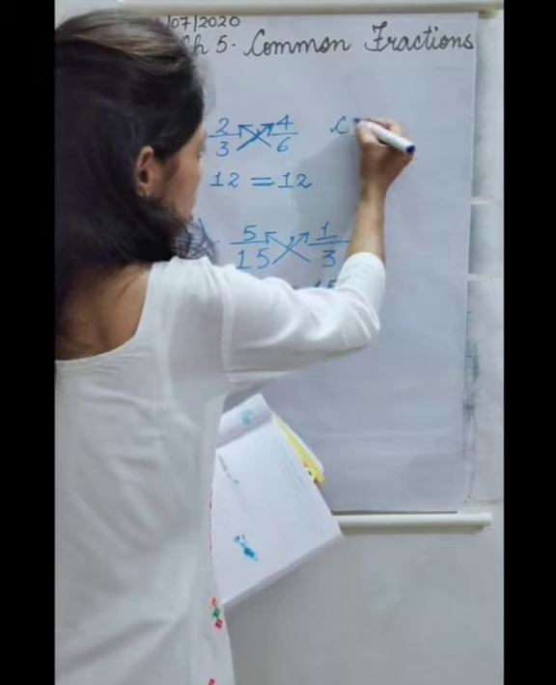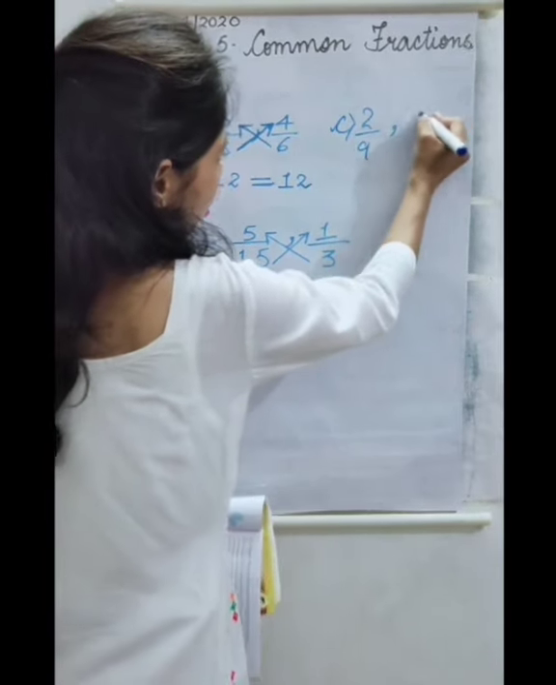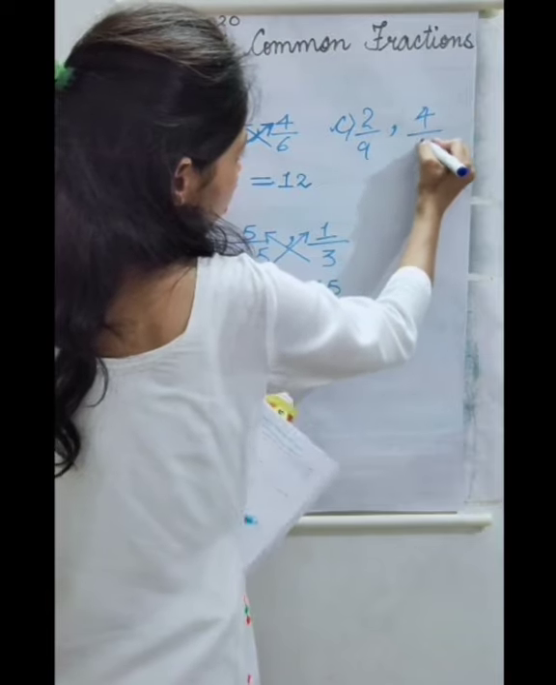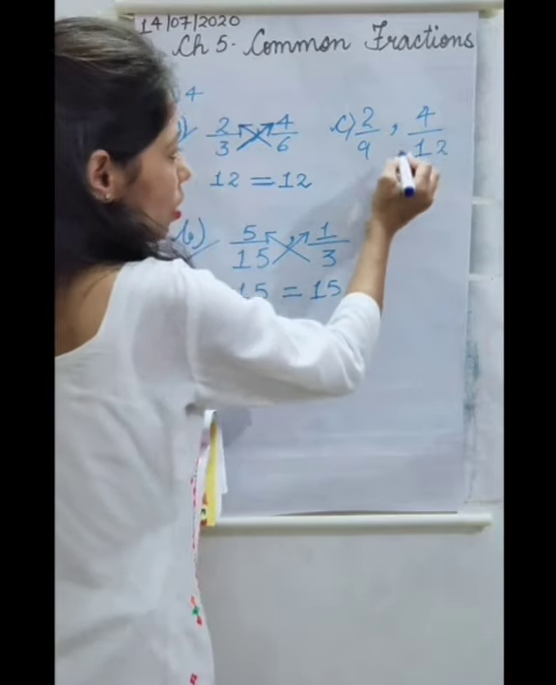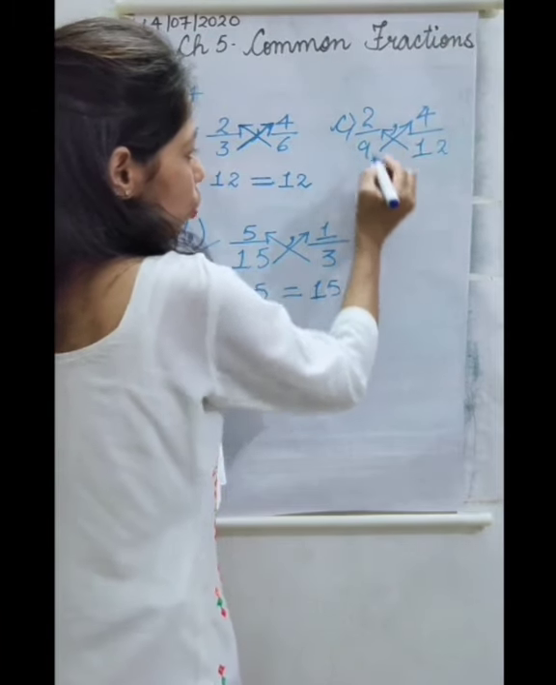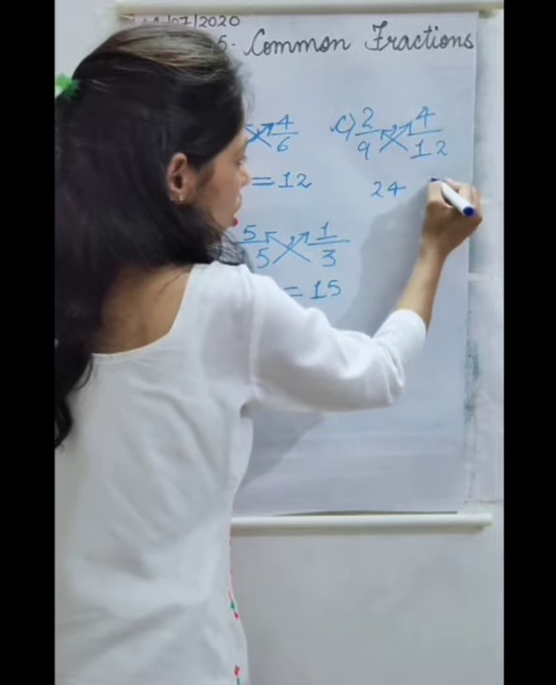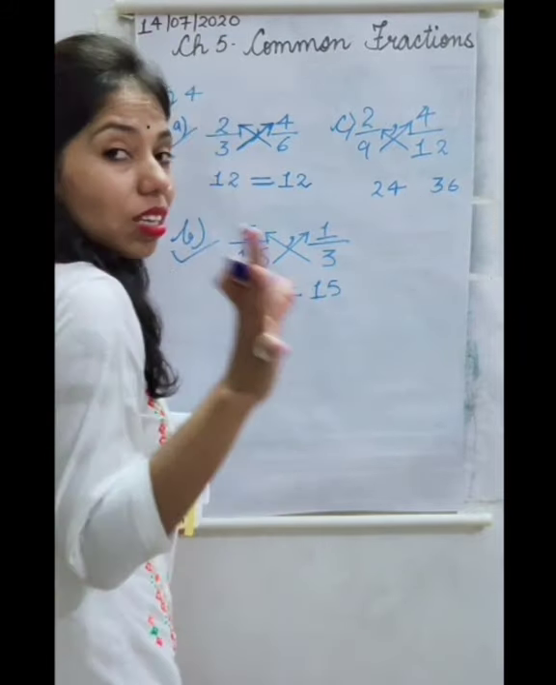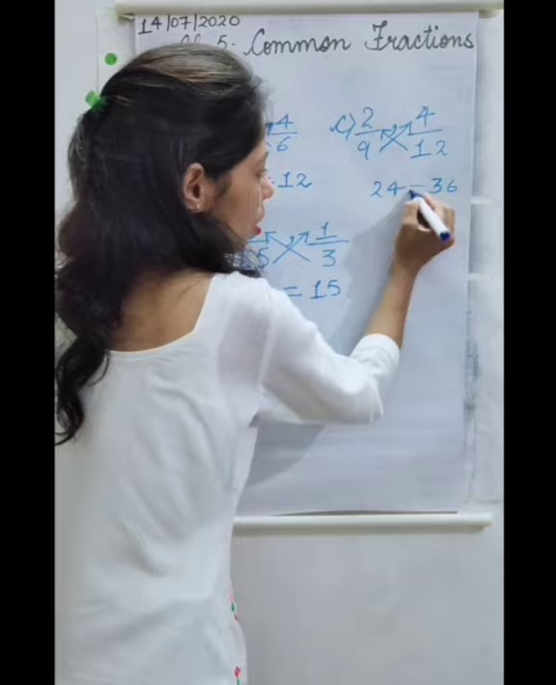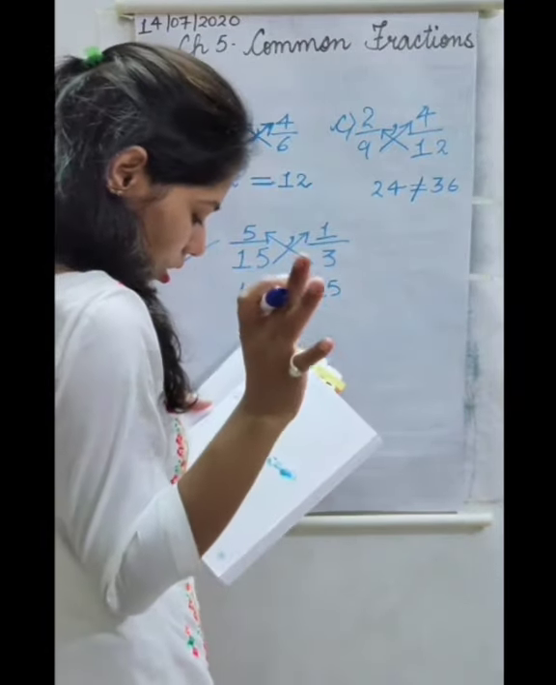Then next C part is 2 by 9 and 4 by 12. Now let's do cross multiplication. 12 2s are 24 and 9 4s are 36. Is this an equivalent fraction? No, it is not an equivalent fraction. So no need to do anything.